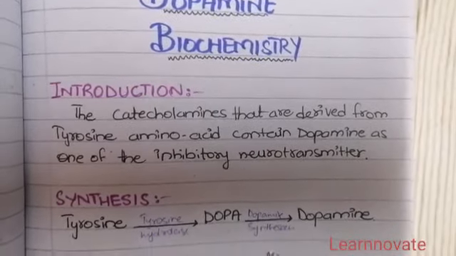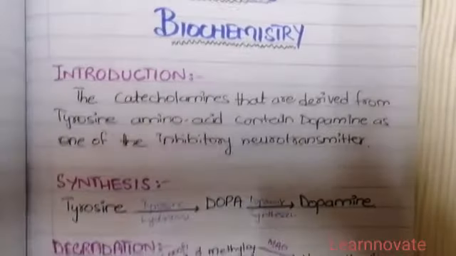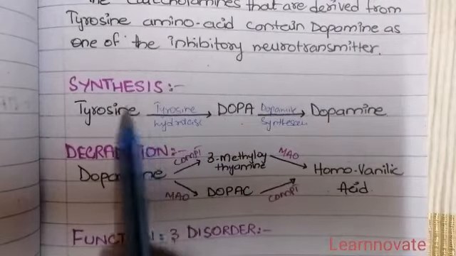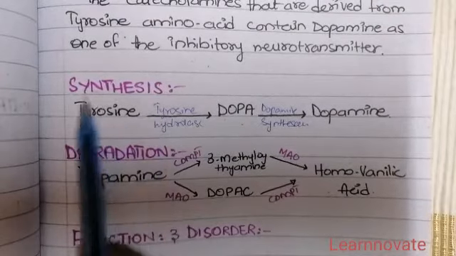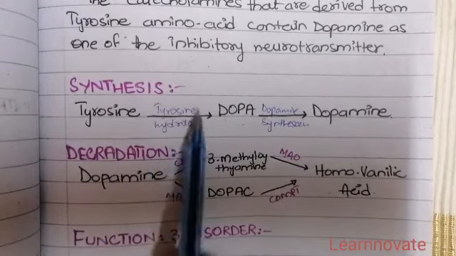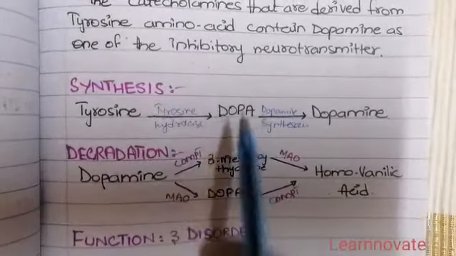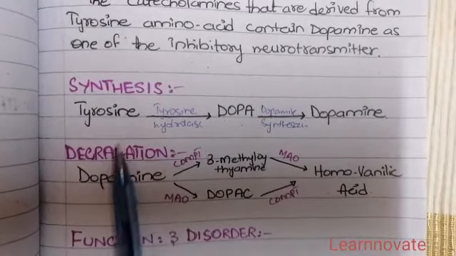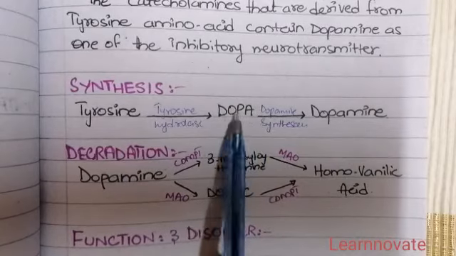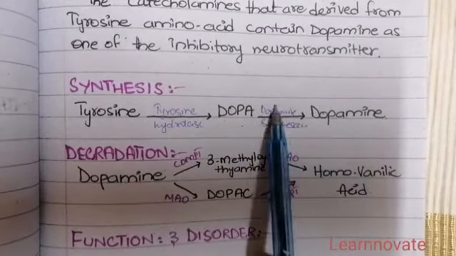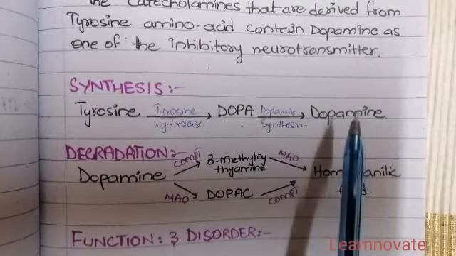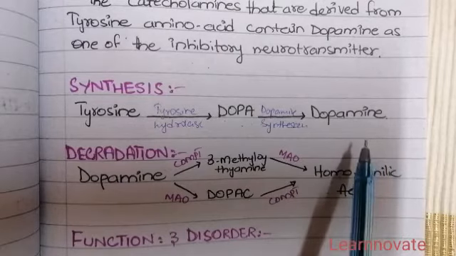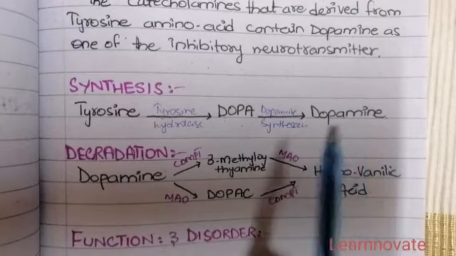But before discussing the functions, we will discuss the synthesis and degradation of dopamine. Here you can see that dopamine is derived from tyrosine, as it is a catecholamine. The amino acid tyrosine is acted upon by the enzyme tyrosine hydroxylase, converting tyrosine into dopa. This dopa is an intermediate compound, and it is converted into dopamine by the dopamine synthetase enzyme. Now, the dopamine that has been formed, if it is in excess and not needed in the body, will be degraded.